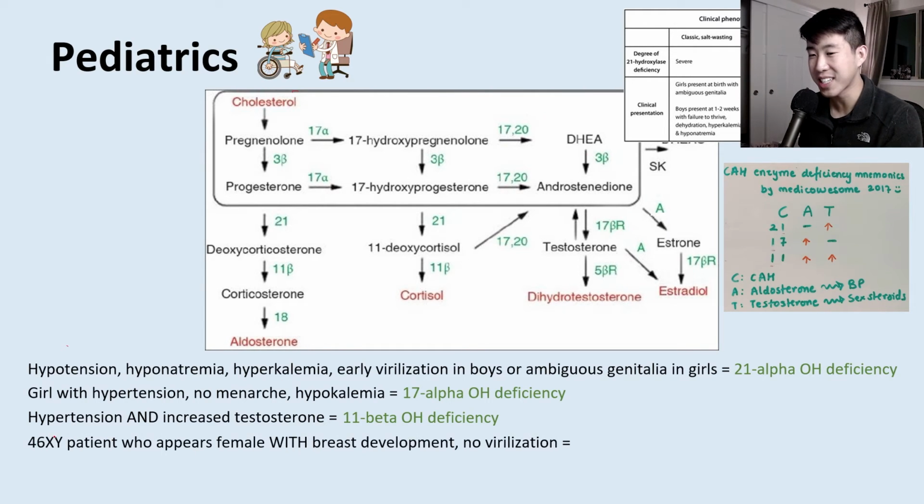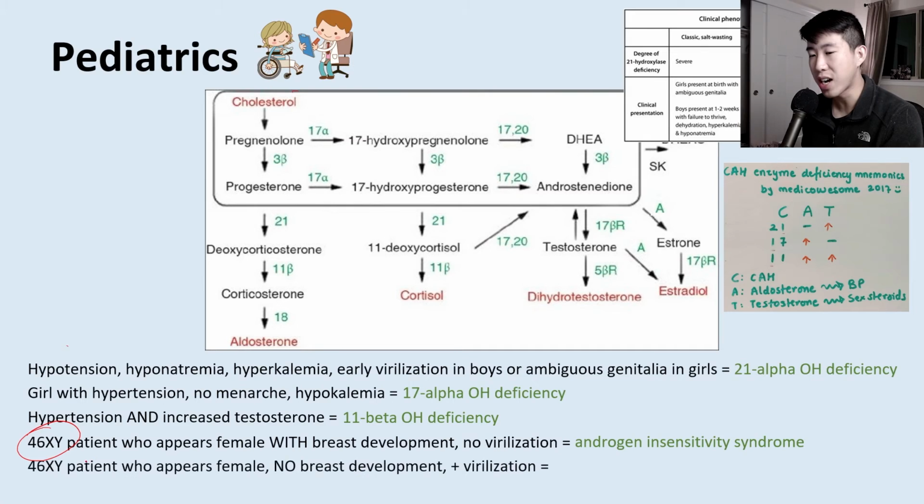So we have a 46XY patient who appears female, even though they have the genotype of a male. And so they have breast development. This is very important. They do have breast development and they have no virilization. This is going to be a description of androgen insensitivity syndrome. So the reason this patient is able to have breast development is because they completely have a non-functional androgen receptor. Normally, androgen blocks breast development. So if your androgen receptor is completely not functional, then this genotypically male patient is actually going to have breast